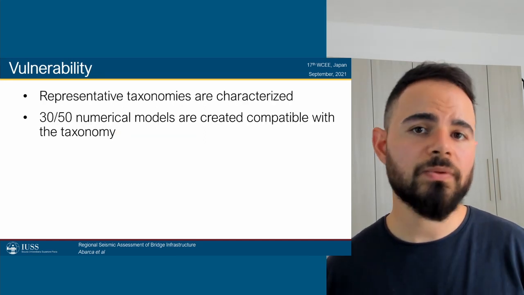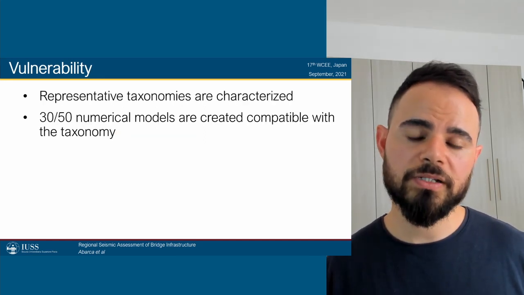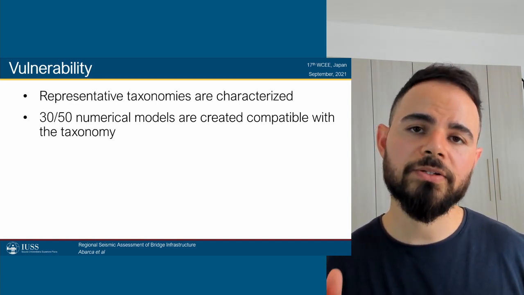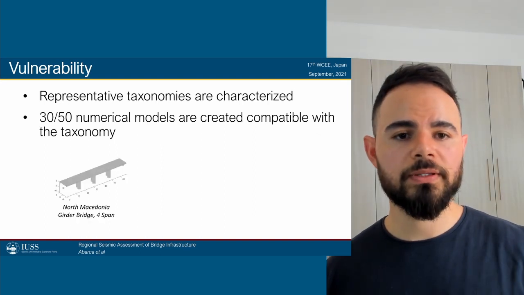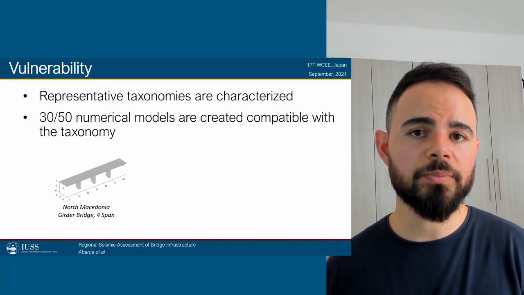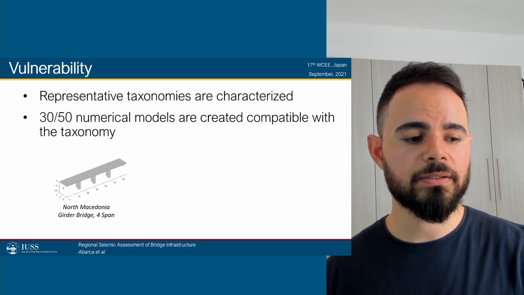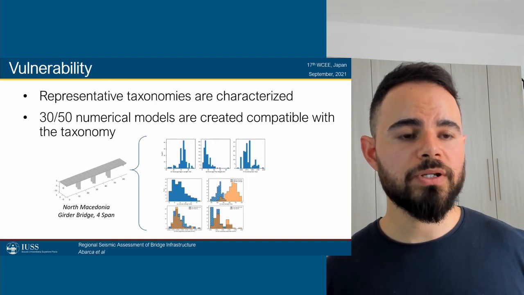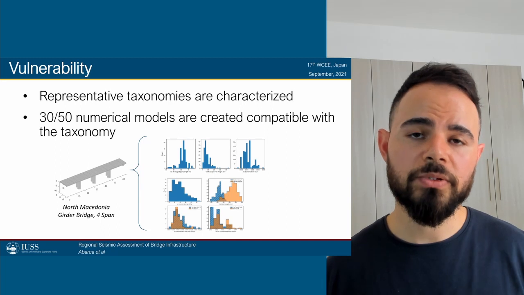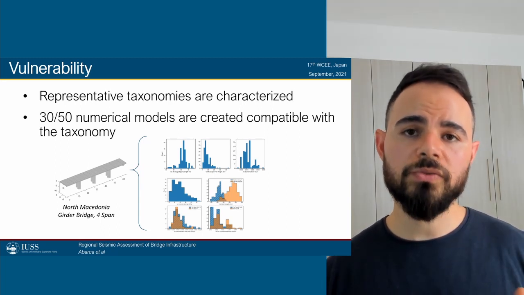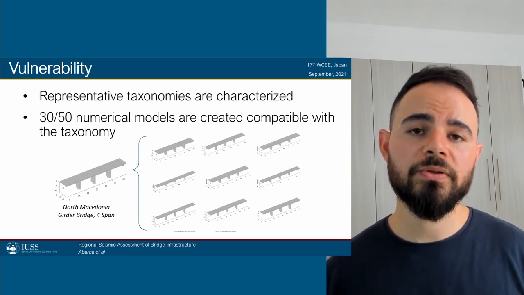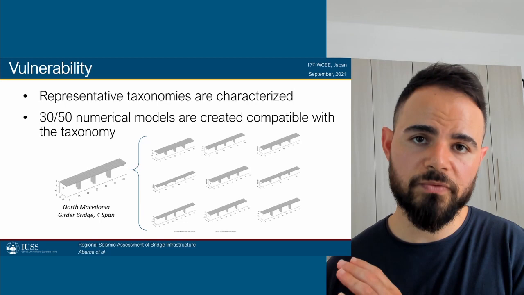Since in our database we don't have enough samples of bridges within each one of the taxonomy branches, we needed to create some synthetic models so that we could completely characterize a taxonomy branch. So for example, we take a look at this bridge. We only had, let's say, 20 samples of this bridge with complete information so that we can run analysis. But what we could do is a statistical analysis of the structural properties of all of the bridges within my inventory that had similar characteristics, and we can use this information to sample representative bridges. These bridges don't actually exist, but they're considered to be representative of each of their taxonomy branches.